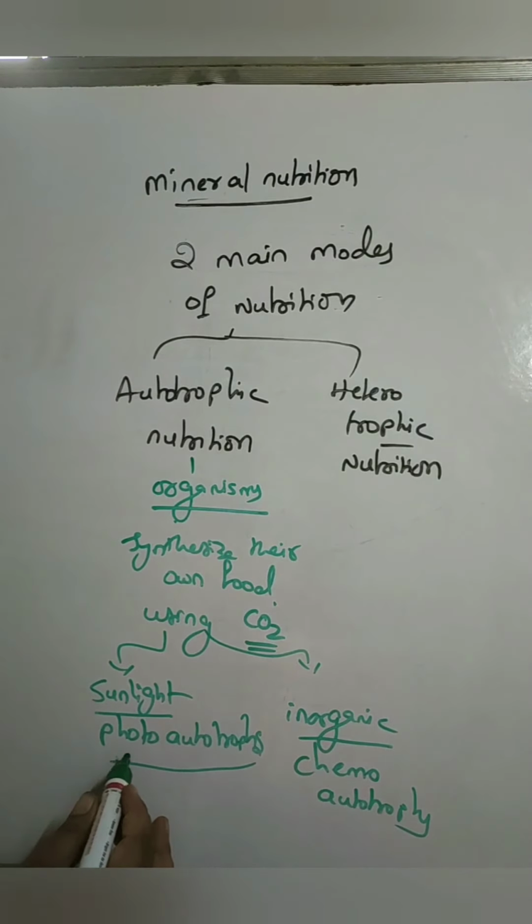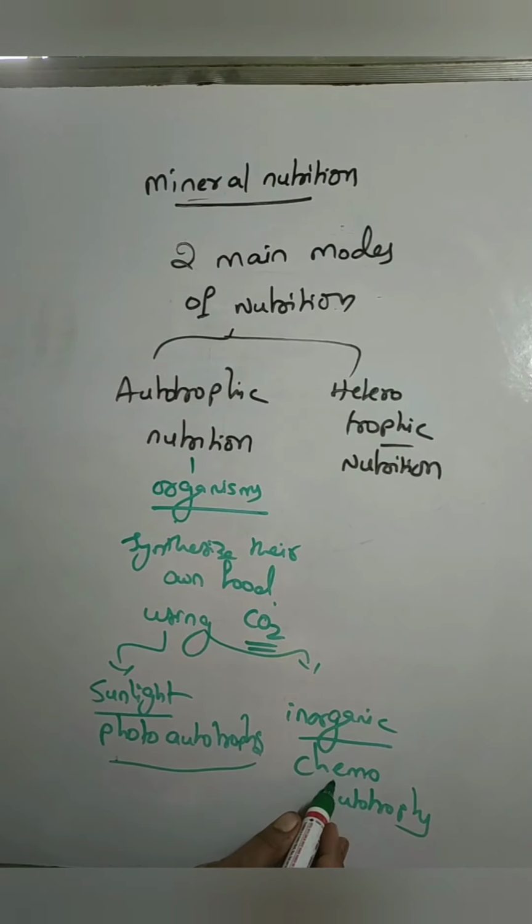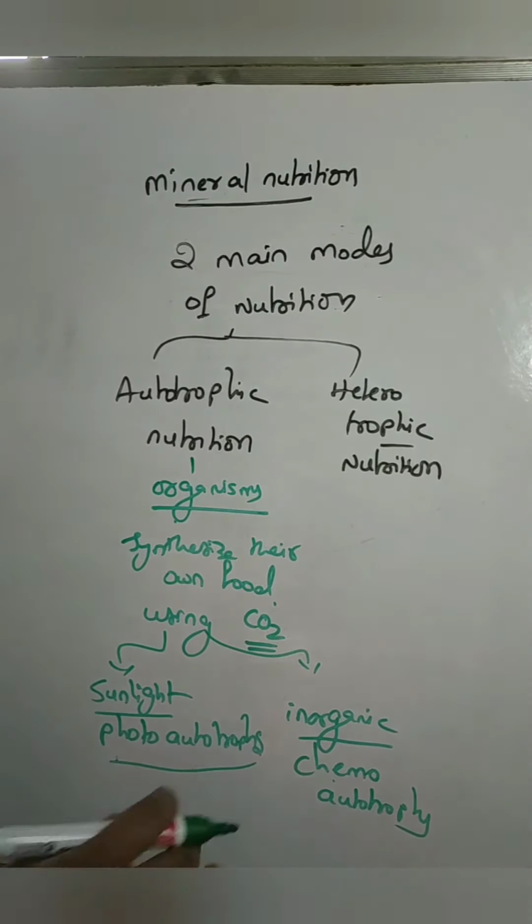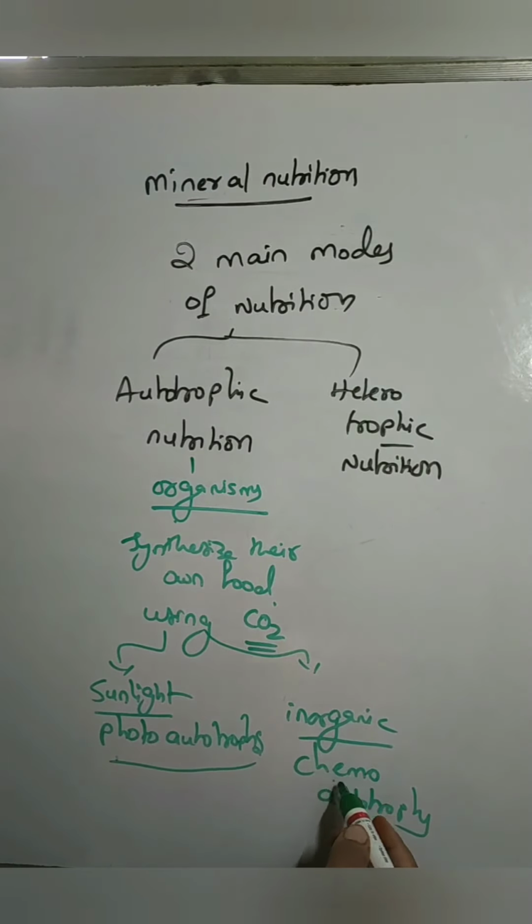So photoautotrophs and chemoautotrophs are based upon the energy they utilize. All the autotrophs synthesize food materials, but if they use solar energy, we call it photoautotrophs. If they use inorganic substances, we call it chemoautotrophs.